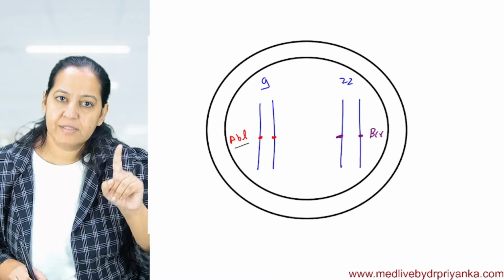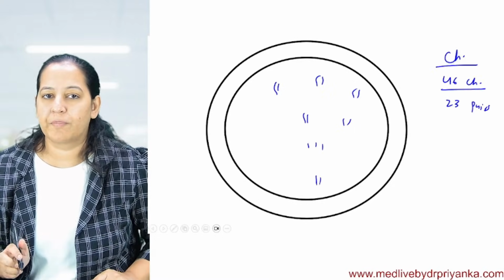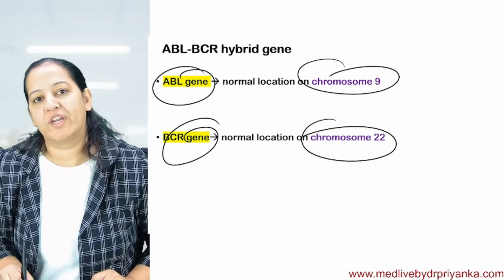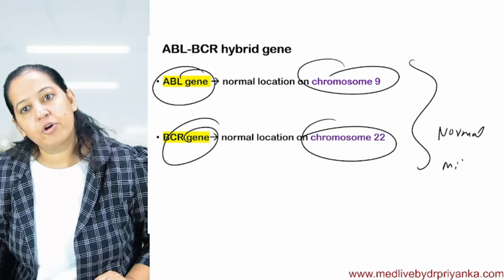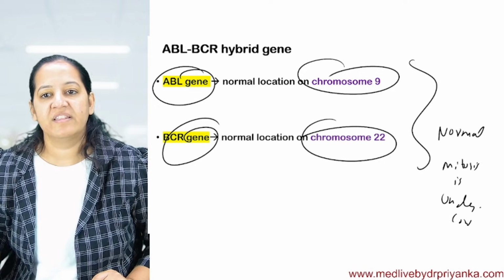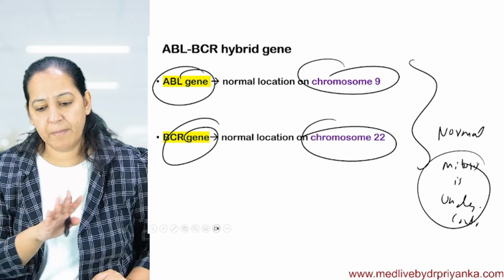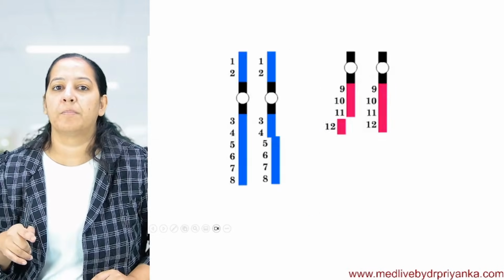When ABL is on 9 and BCR is on 22, things are under control. They work like a normal accelerator. So the same thing is written: ABL on 9, BCR on 22. We all have it and it's normal. Normal means mitosis is controlled. Mitosis is under control when this is their location. So when growth factor comes, they do mitosis. When no growth factor comes, they don't do mitosis. Now translocation occurs, mutation occurs.